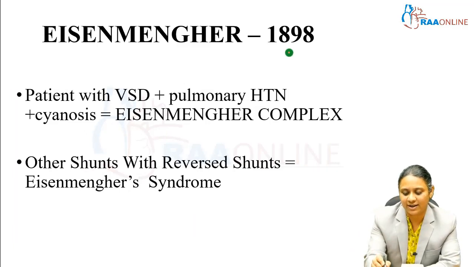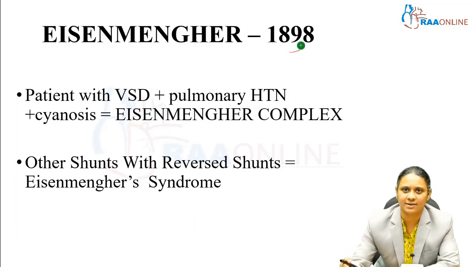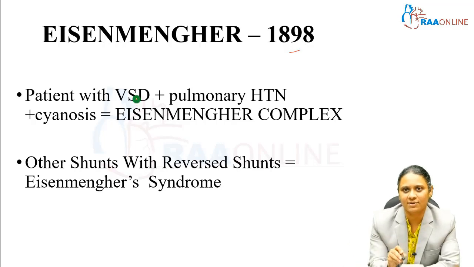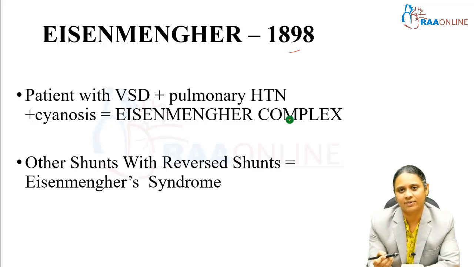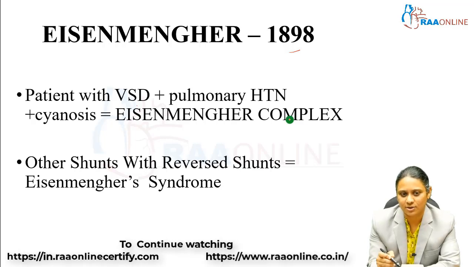And the second historian is Eisenmenger. In 1898 he described a cluster of cases who had congenital heart disease but who progressed to develop cyanosis later, beyond 20 years of age. It is a patient with a VSD with pulmonary hypertension and cyanosis. This is a characteristic complex called Eisenmenger complex. Later Eisenmengerism, that is reversal of the shunt with the right to left shunt, was described in other acyanotic diseases like ASD and PDA. Those syndromes are called Eisenmenger syndrome, while VSD with Eisenmenger is called Eisenmenger complex.